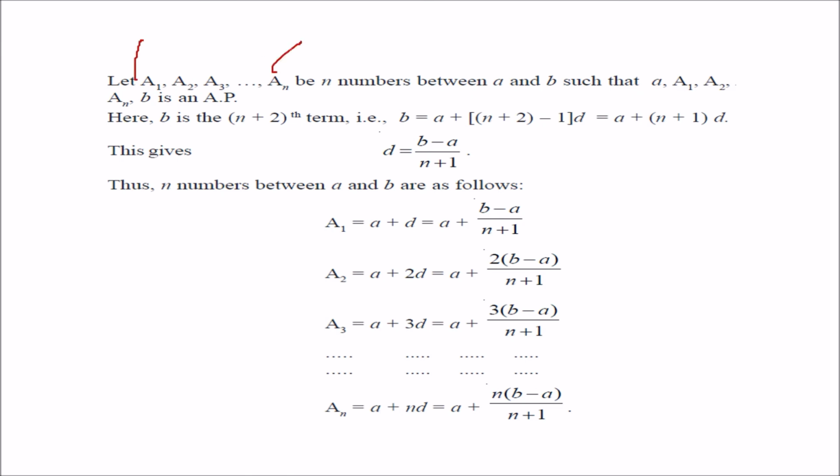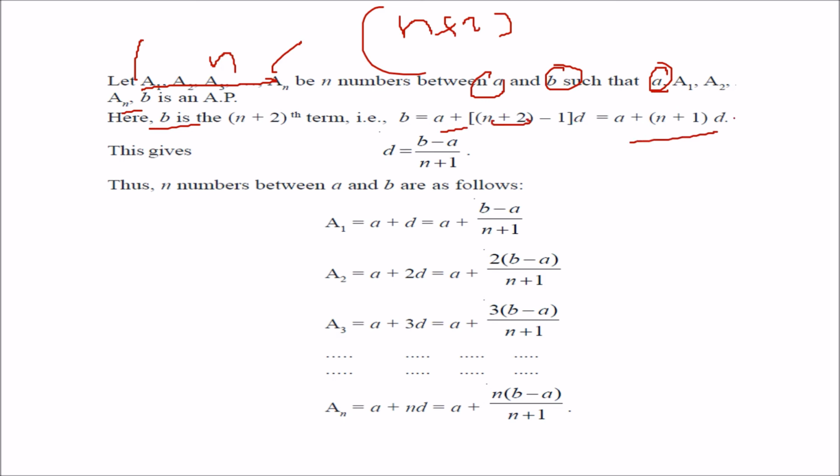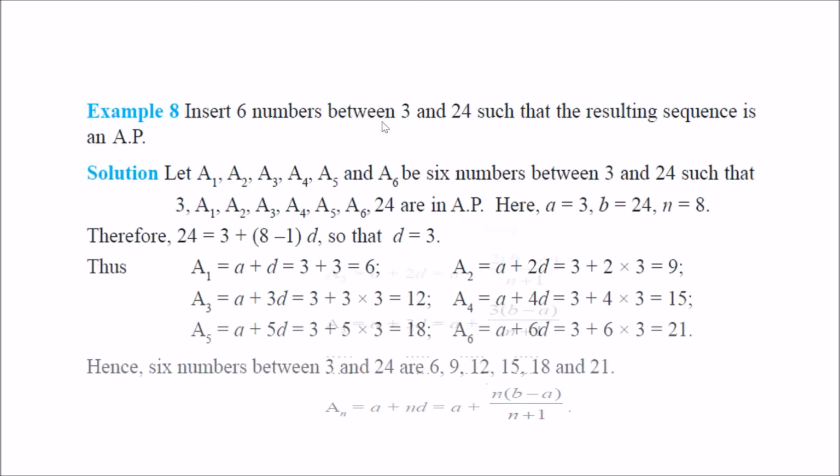There can be as many numbers as you would like, resulting in a sequence in AP. If you have a1 to an, this is a sequence, and a and b are your start and end. How many terms are there? a1 to an is n terms, plus one for a and one for b, so there are n plus 2 terms in all. So b is the n plus 2th term. So b is equal to a plus n plus 2 minus 1 into d, so b is a plus n plus 1 into d. Rearranging, d is b minus a by n plus 1. You get a1 as a plus d, a2 as a plus 2d, a plus 3d, up to a plus nd.